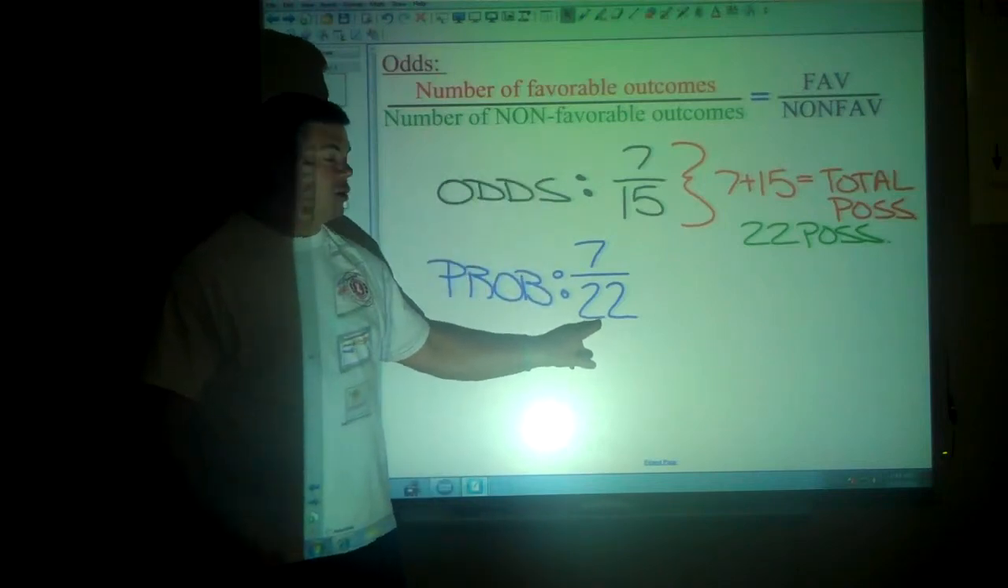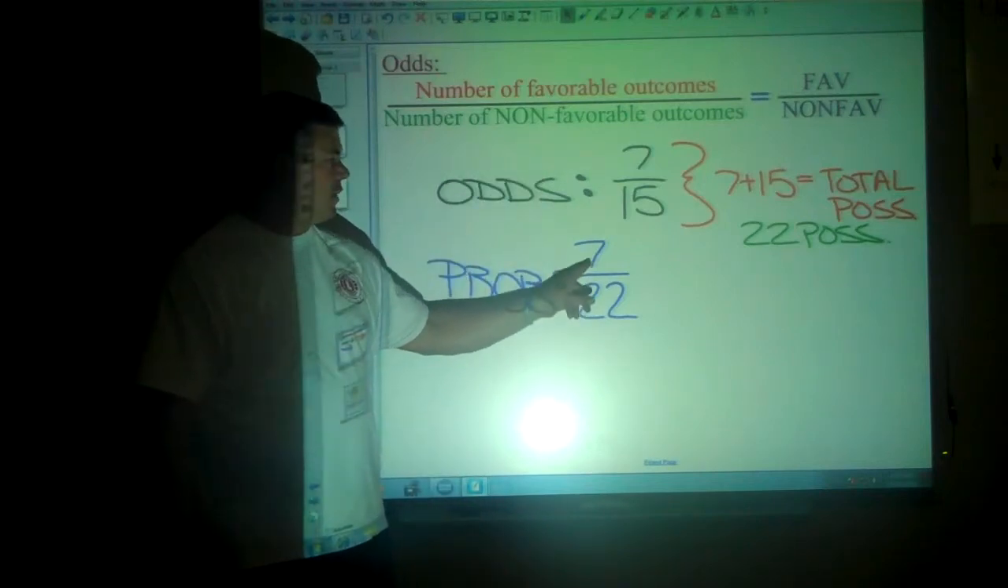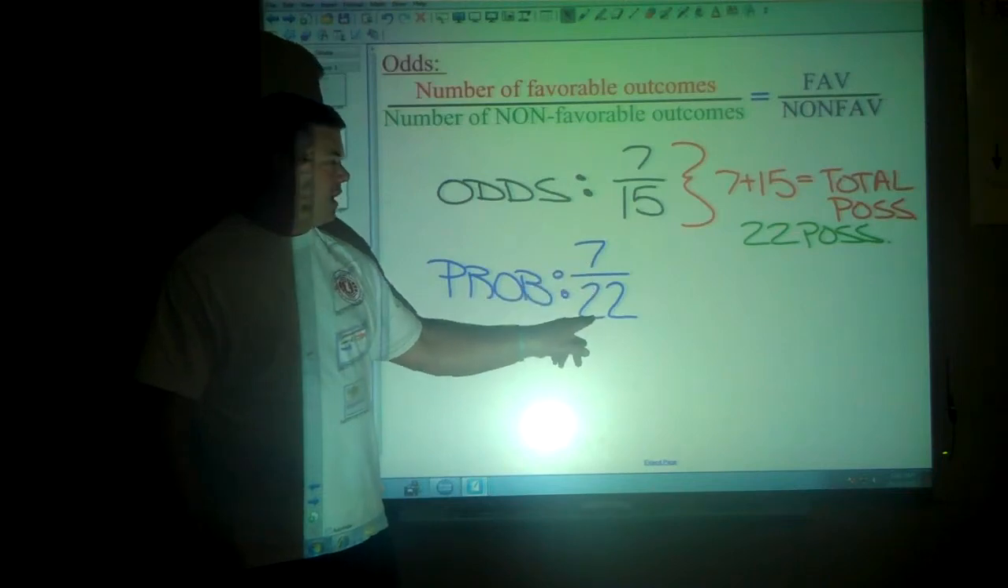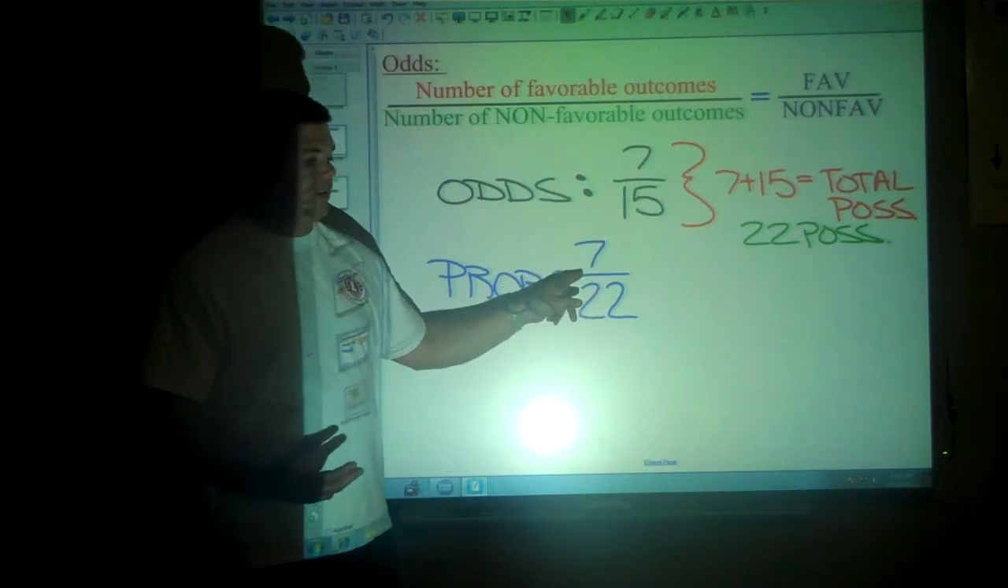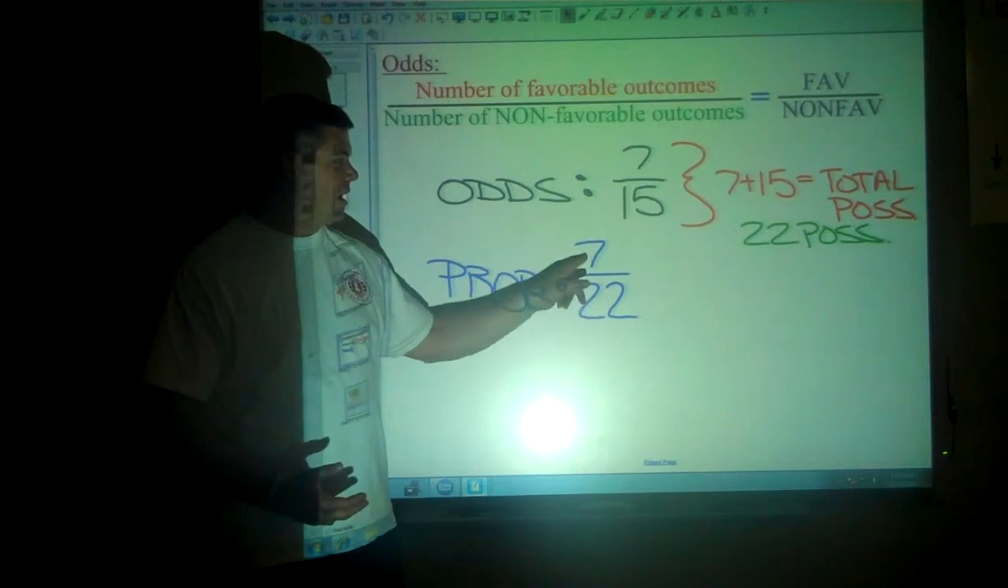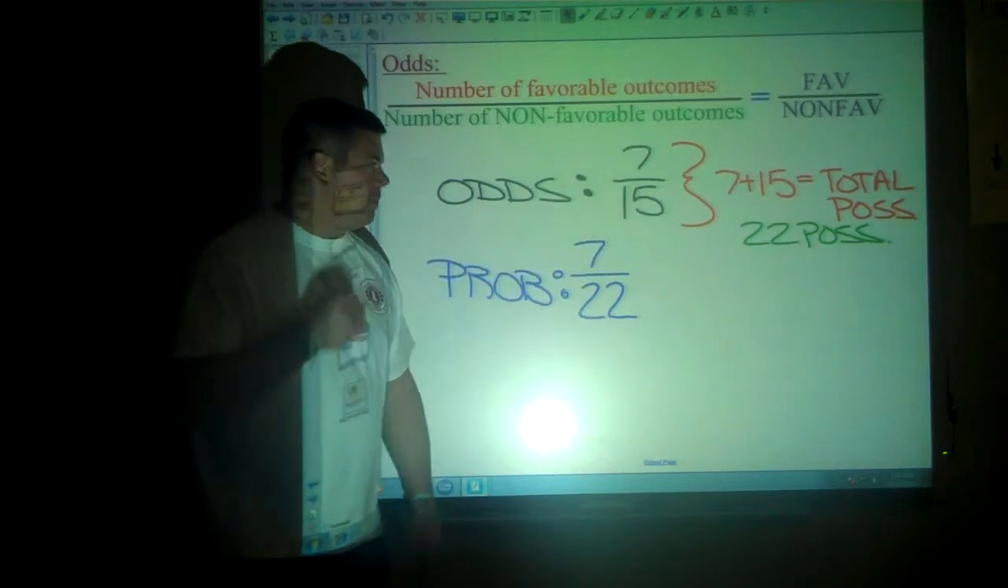If you have probability and you're trying to figure out odds, you have to think that's what you want out of all of these. How many don't you want? Well, 22 minus 7 leaves you with 15. That's how you can find that bottom value.